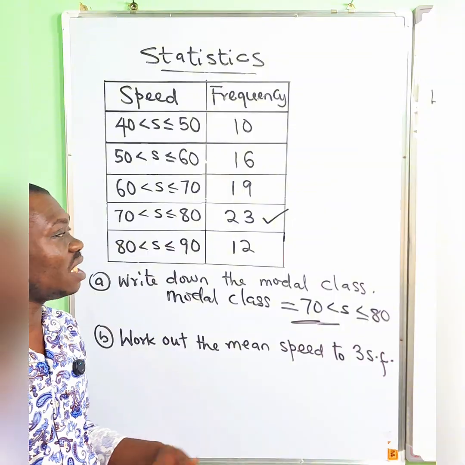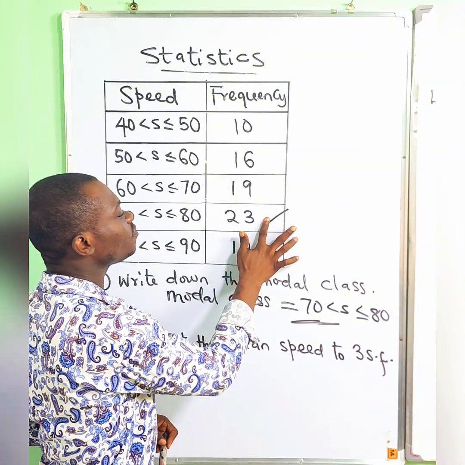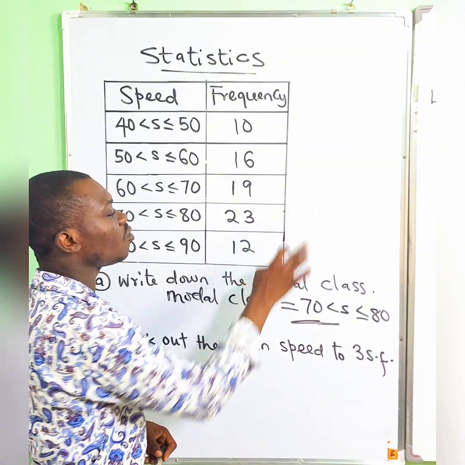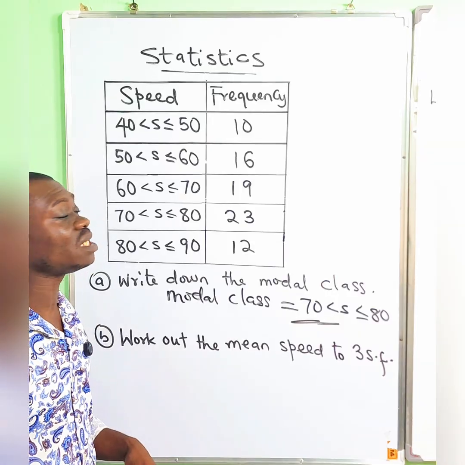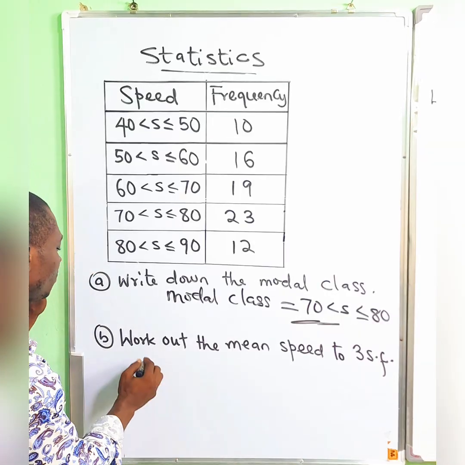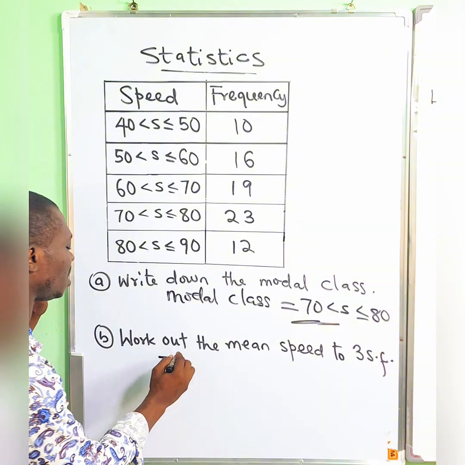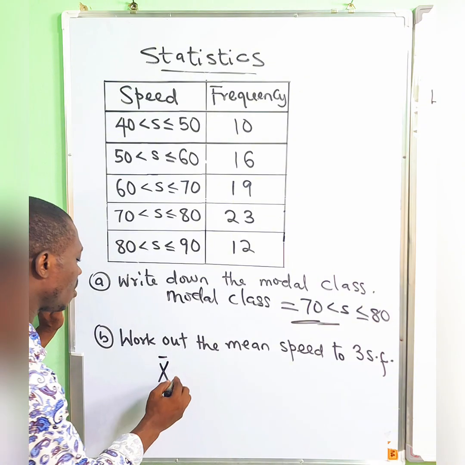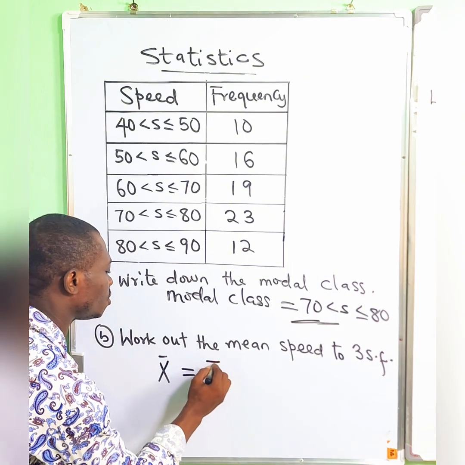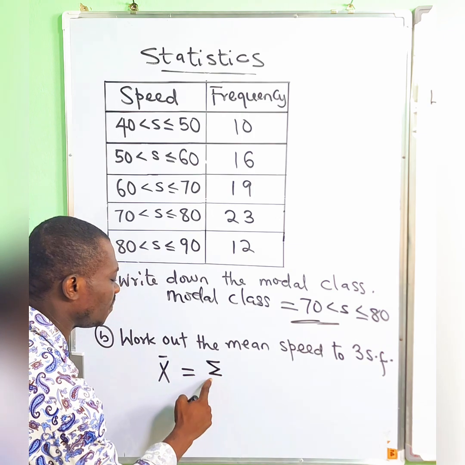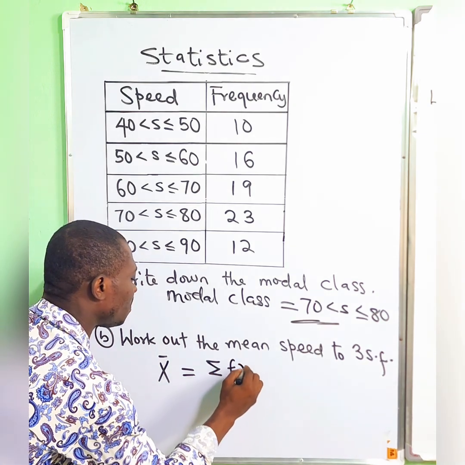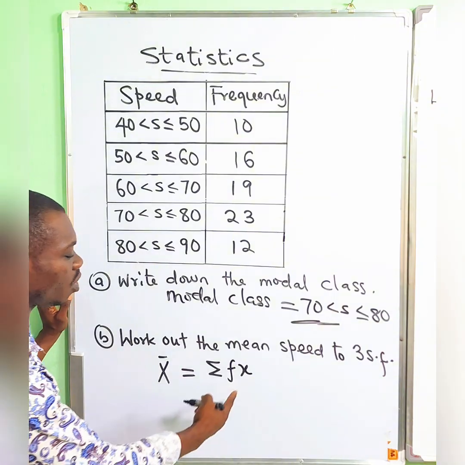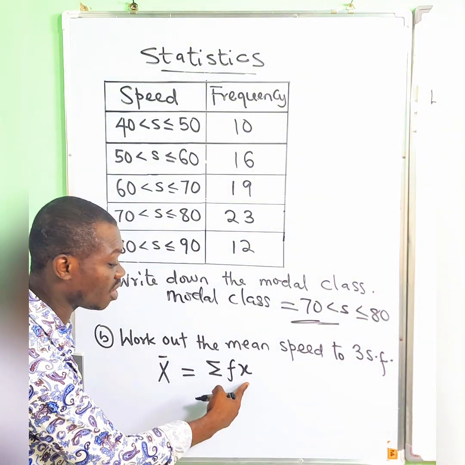And so when you're dealing with grouped frequency, it's always very important that you are careful in terms of the mean. So what is the formula for the mean? Of course, we represent mean by this x bar, right? So it is usually equal to the sum. This means sum, the sum of the frequency multiplied by what we call the class midpoint, your x.